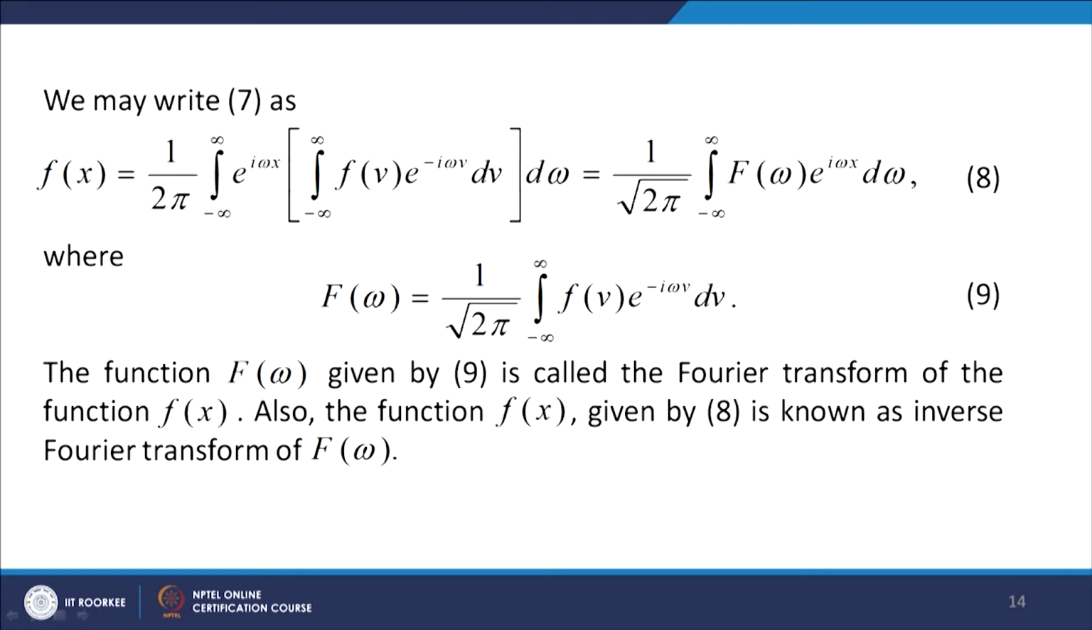F(omega) is called the Fourier transform of the function f, and the function f(x) given by 1 over root 2 pi, integral from minus infinity to infinity of F(omega) e to the power i omega x d omega, is termed the inverse Fourier transform of F(omega). Now, some authors will take 1 instead of 1 over root 2 pi here, and there we will take 1 over 2 pi while we use the inversion formula for the Fourier transform.